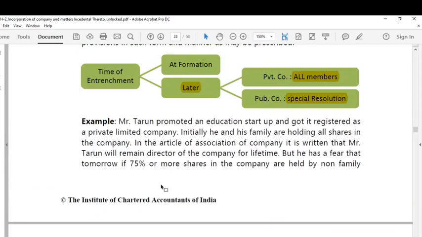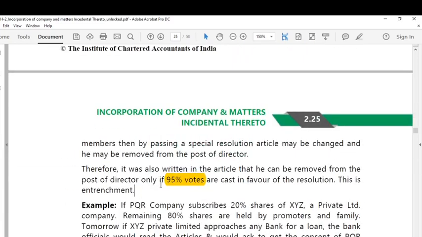So here Mr. Tarun is afraid that he may not continue as a lifetime director if the members from outside his family hold more than 75%. At any time he may be thrown out as a director of the company. So that is why he wanted to provide an entrenchment for passing a special resolution, only with respect to his continuation as a director of that company.